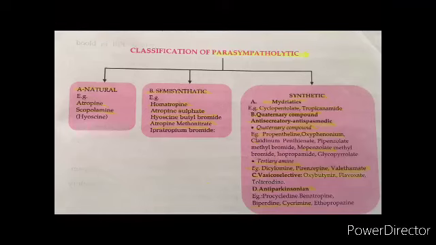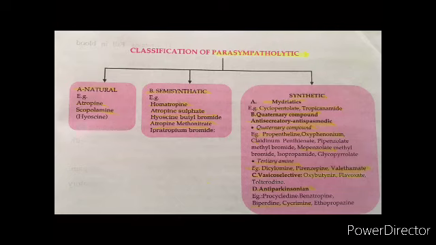Hello students, we will talk about parasympatholytics, the drugs which bind to the cholinergic receptors and block the action of acetylcholine. We call them anticholinergic drugs. These are also known as muscarinic receptor antagonists or parasympatholytics. If you see the classification, there are three classes.